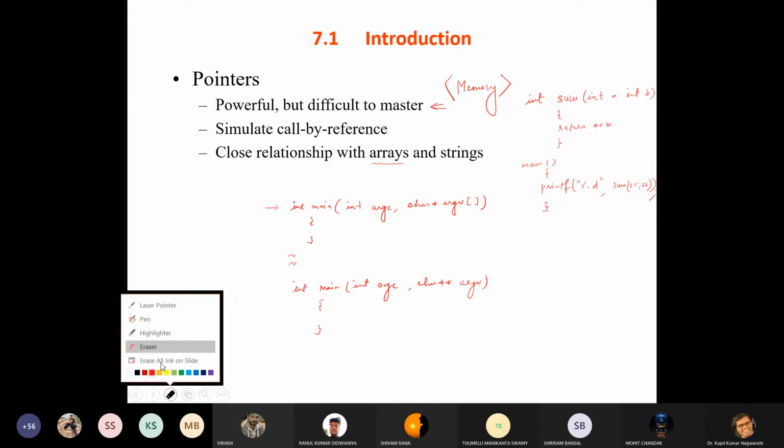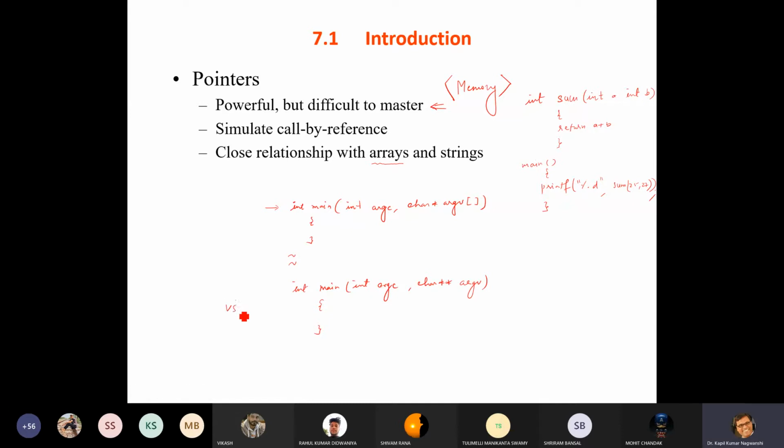Both are the same thing. This is also pointing to a particular address, and this is a pointer to pointer. So it will also be pointing to an address. So this also denotes a string, and this also denotes a string. Both are the same thing.